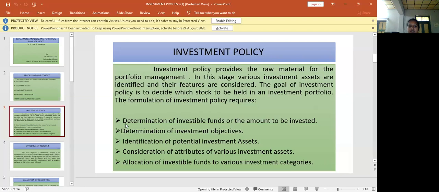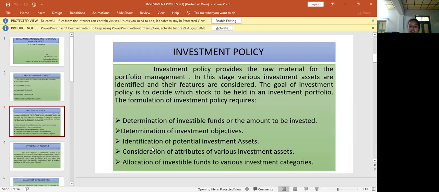The first thing is determination of investable funds, or the amount to be invested. How much we want to invest in that particular stock or particular debenture, we have to find out the amount, or how much amount is to be invested in that particular security. The second thing is determination of investment objectives. Why we want to invest in that particular stock or particular debenture or particular share.